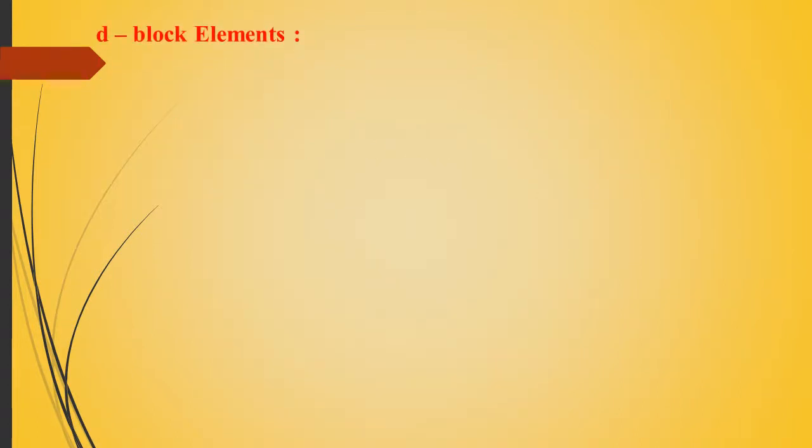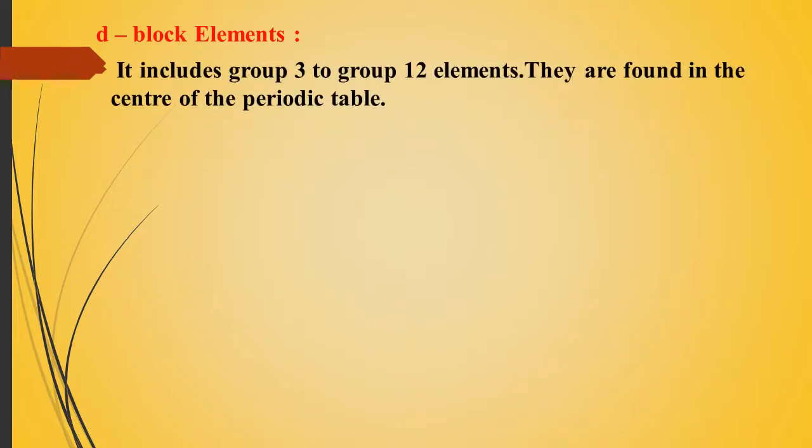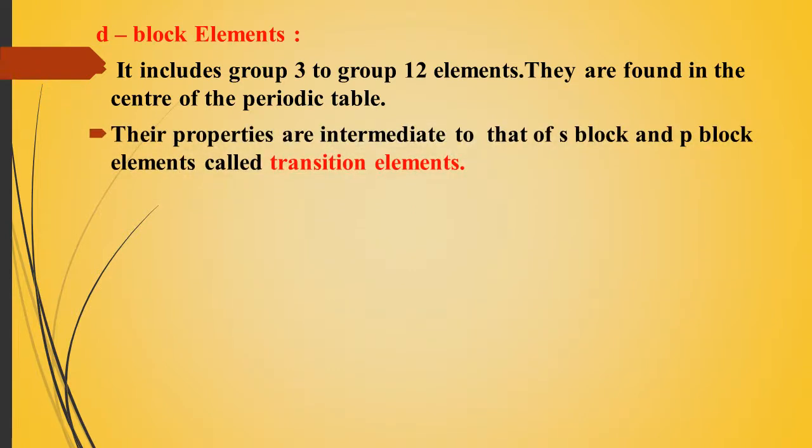D block elements. You can see here that D block elements are groups 3 to 12. Groups 3 to 12 in the periodic table we call D block elements. These groups 3 to 12 are called transition elements. These transition elements are intermediate between the S and P blocks. The first two groups are the S block and the last set of elements are called the P block. In between, the intermediate set of elements we call D block elements or transition elements.